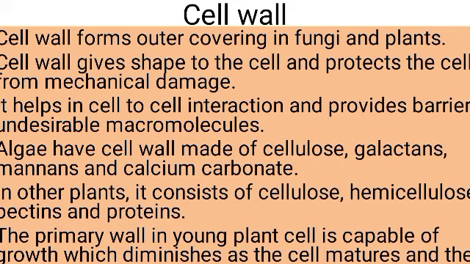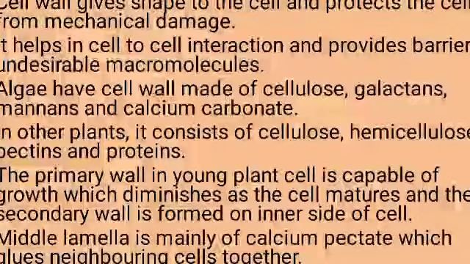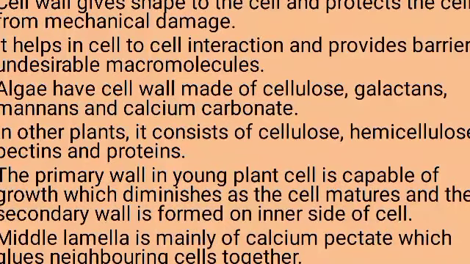These galactans and mannans are modified forms of carbohydrate, and even protein molecules are there. In other plants, it is made up of cellulose, hemicellulose, pectins, and proteins.